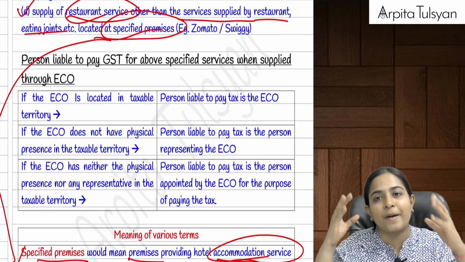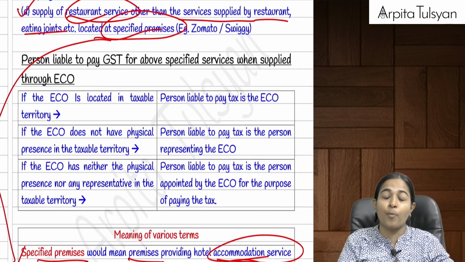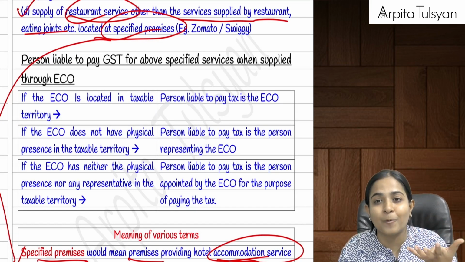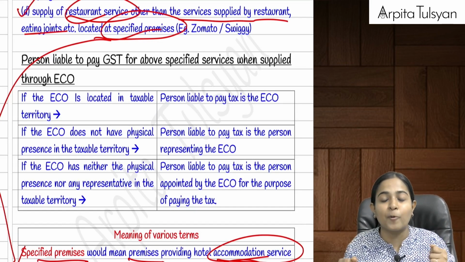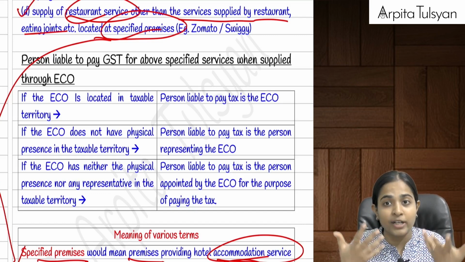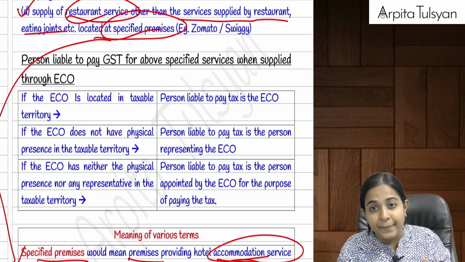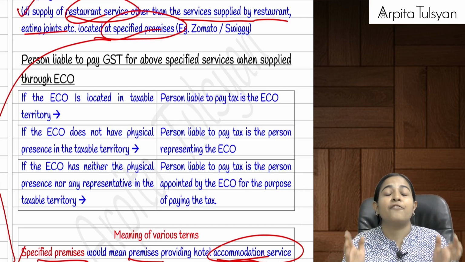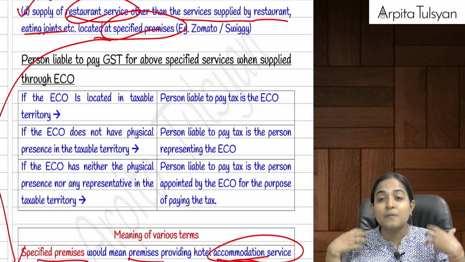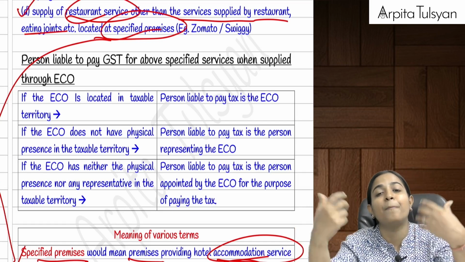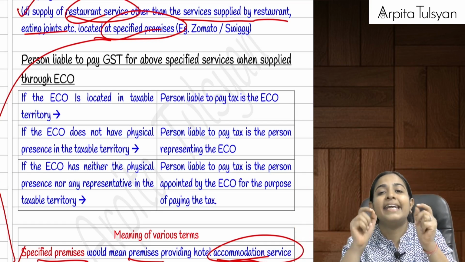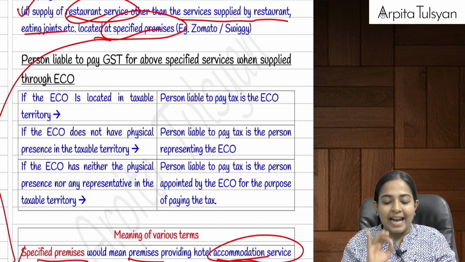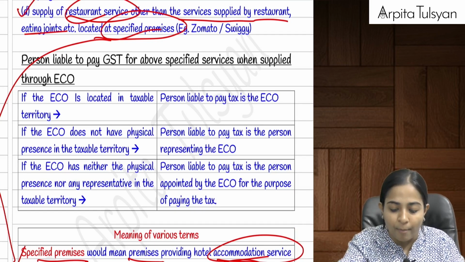Ma'am, what is so special about these 4 pointers that we have studied? In all these 4 pointers, even though the actual service provider is the driver, or the hotel, or the carpenter, or the restaurant, Shiv Sagar, for the purpose of section 9(5), the responsibility to collect the tax and to pay it to the government lies on the e-commerce operator, who is the middle person here. Are you clear with this? So the person liable to pay GST will be the e-commerce operator.